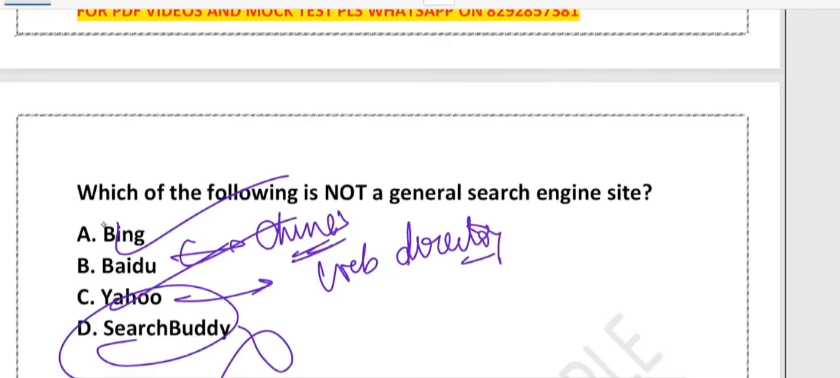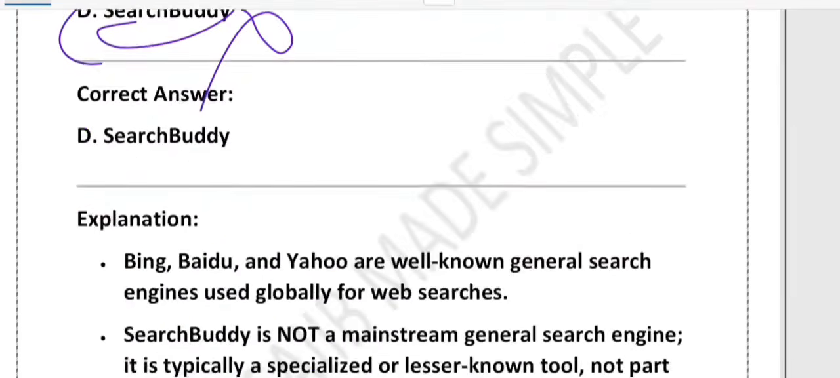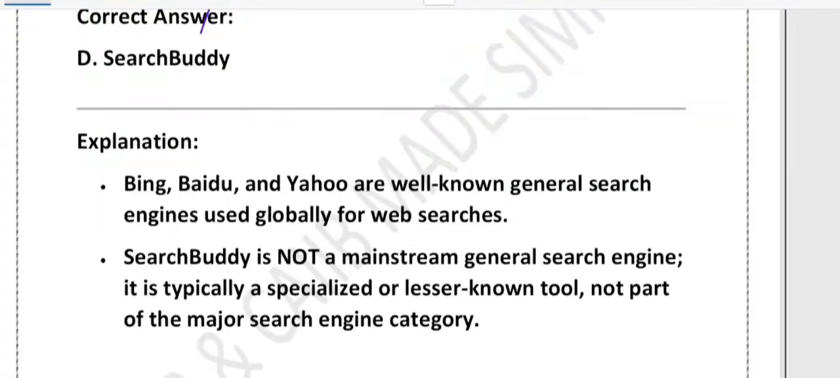What about SearchBuddy? No, this is not a mainstream search engine. It is usually a specialized tool for lesser known sites, not in the big league like Google, Bing or Yahoo. So imagine you want to search for the best pizza recipe. If you use Bing, Baidu or Yahoo, you will get lots of results. If you use SearchBuddy, it may not give you real general web search because it is not a major search engine. So what we learned from this question is the idea of a general search engine, with examples given.